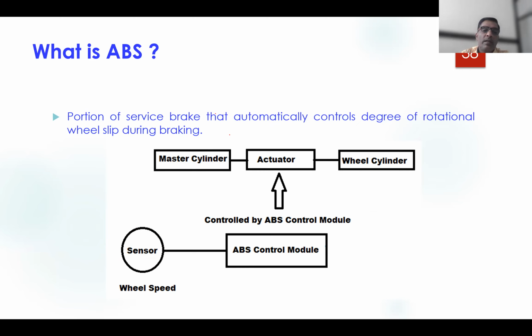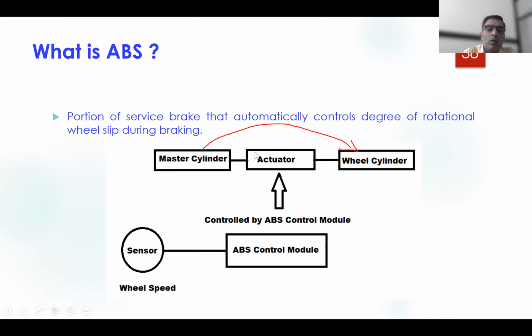Basically, in an ordinary vehicle the pressure is provided directly to the wheel, and there may be a possibility of wheel locking. If manual skills are applied, we can avoid that wheel locking as well. But for all drivers, to have easiness in maintaining proper control of the vehicle, this portion is added.